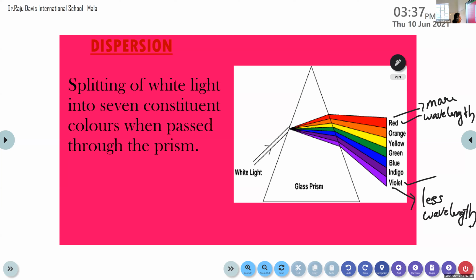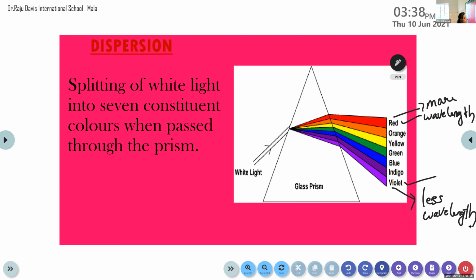So the lights deviate differently because of their wavelength. The color with less wavelength deviates more, and the color with more wavelength deviates less. Is it clear?